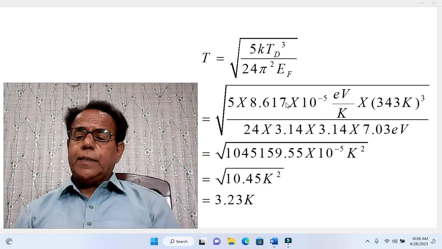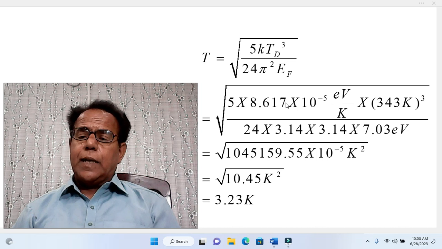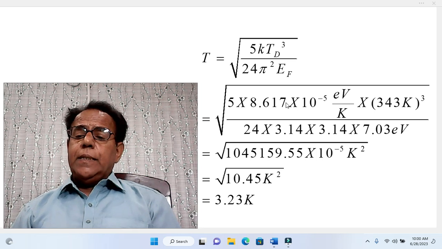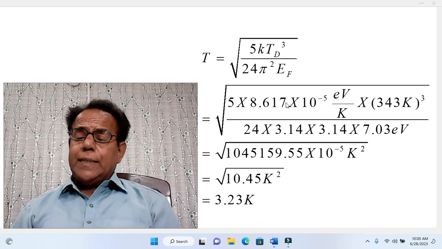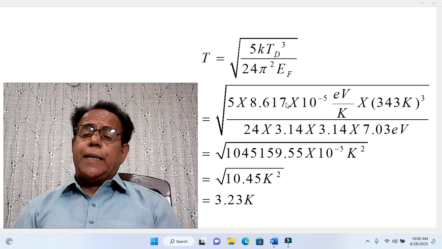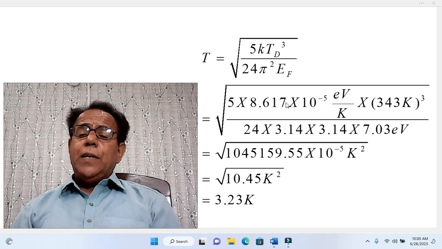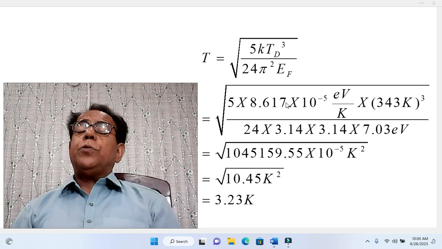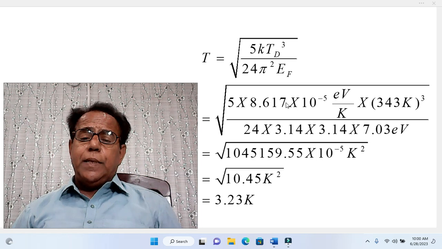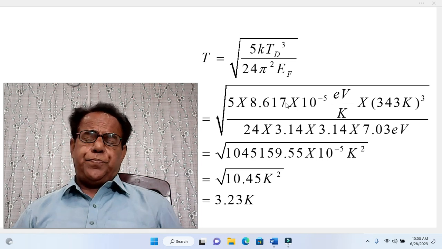Dear students, here electron volt will be cancelled with electron volt, and 1 Kelvin will be subtracted from Kelvin cube, and hence we will be left with Kelvin square within the square root sign. When it comes out of the square root sign, this Kelvin square will become simply Kelvin K.